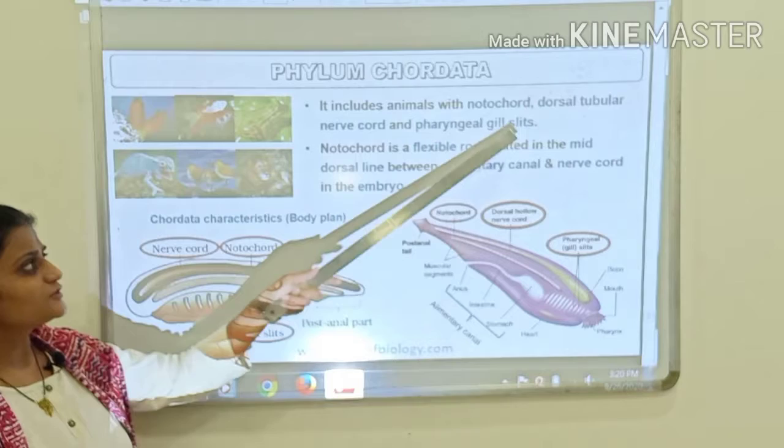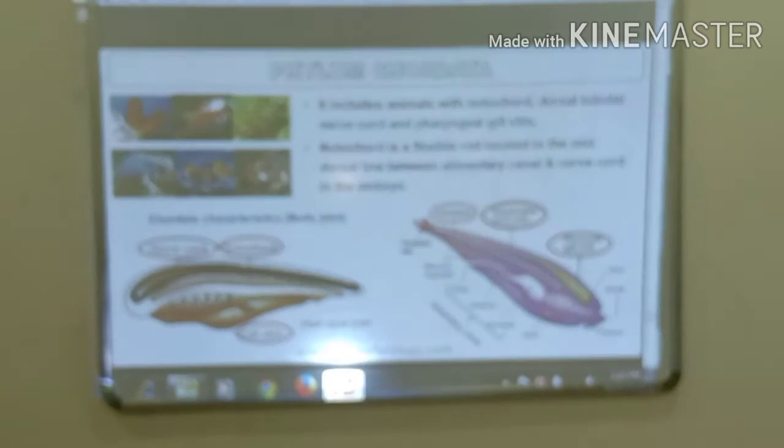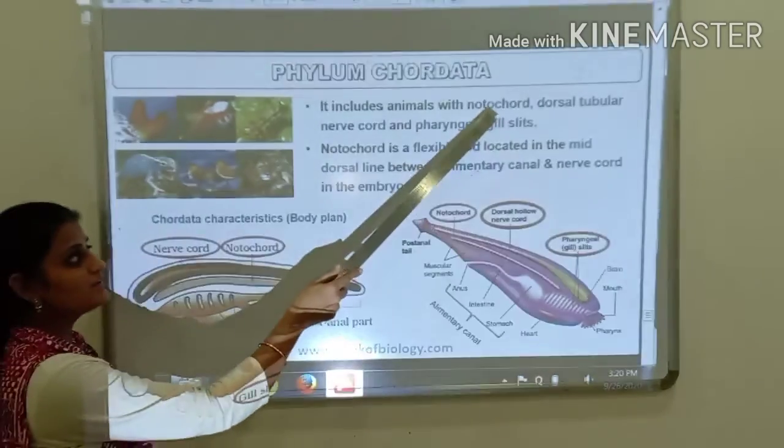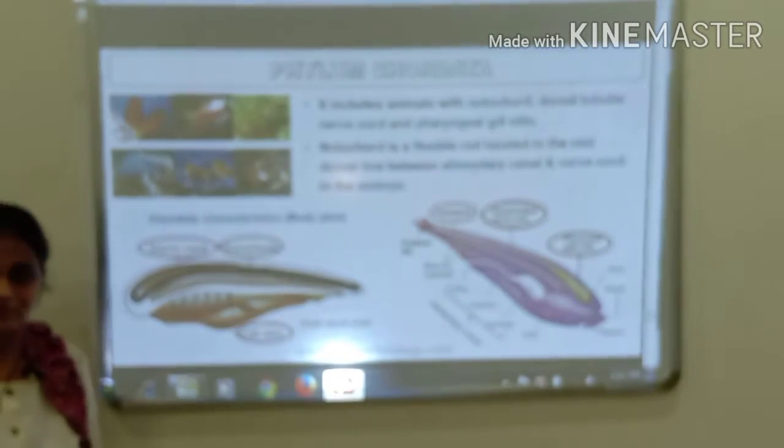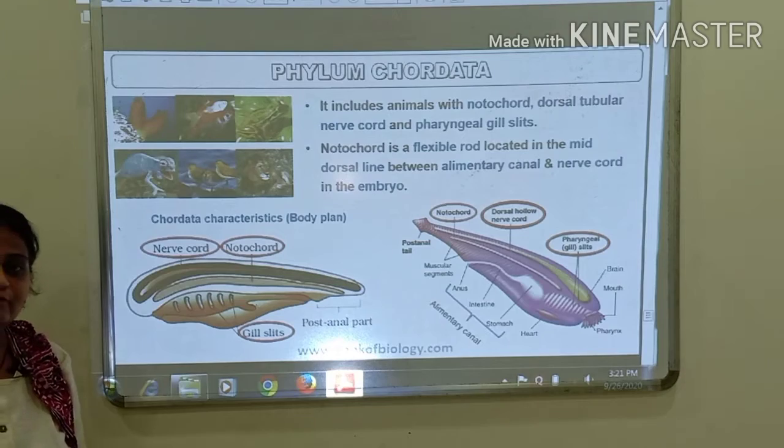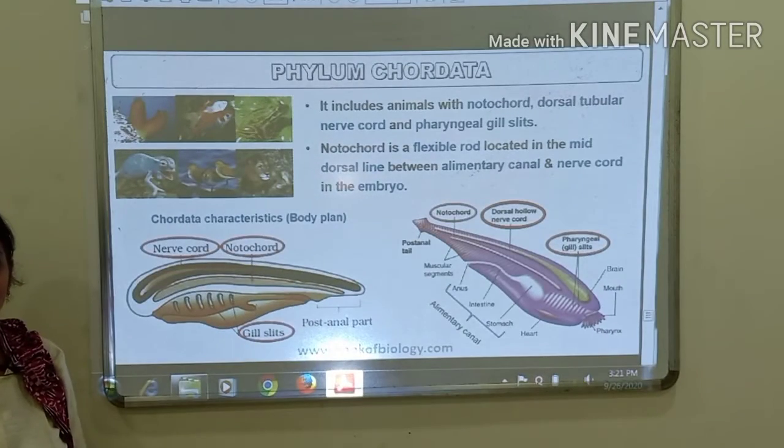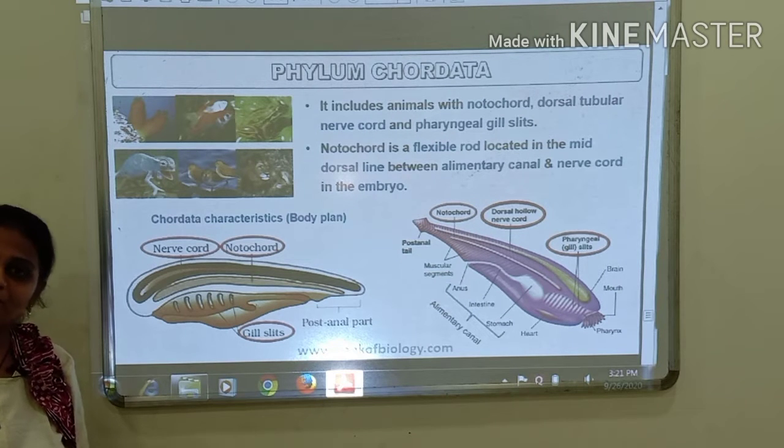Right now, what is notochord? A solid rod-like structure which is present on the dorsal side of the body, and it is derived from the mesoderm. Its function is to support and provide surface for the attachment of the muscles. So that is what notochord. Once again, notochord is a solid rod-like structure which is present on the dorsal side, and it is derived from the mesoderm layer, and its function is to support and it provides surface for the attachment of the muscles.